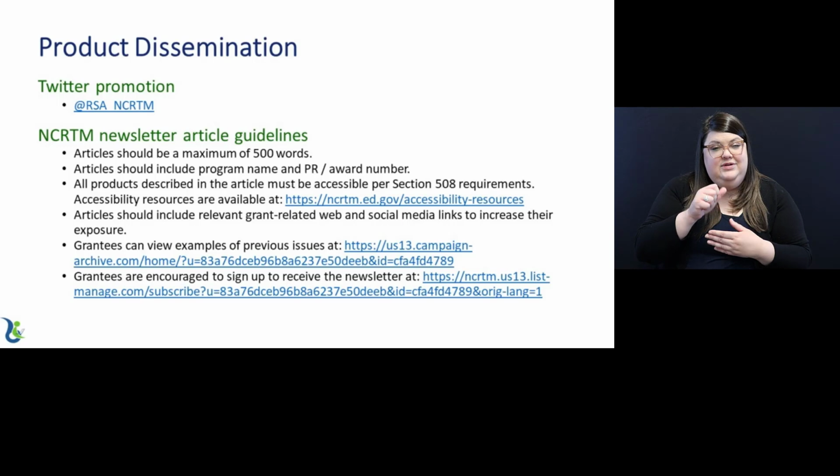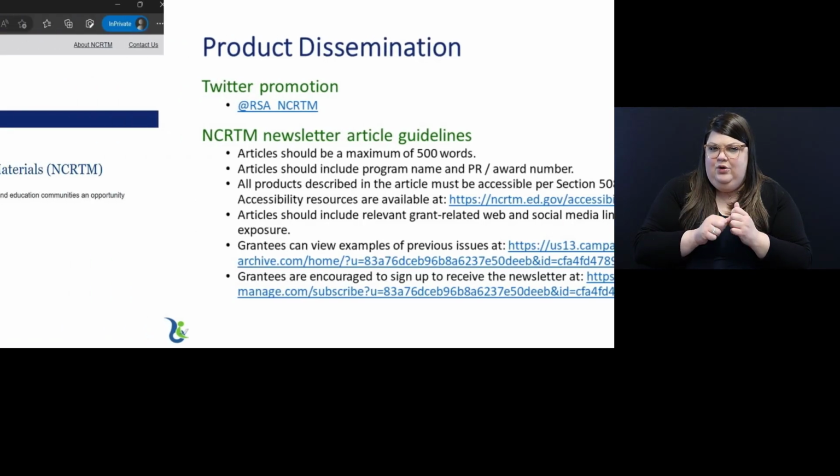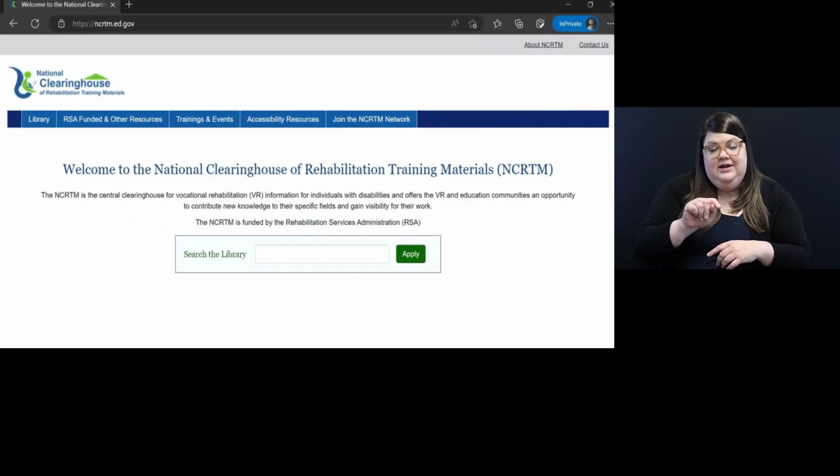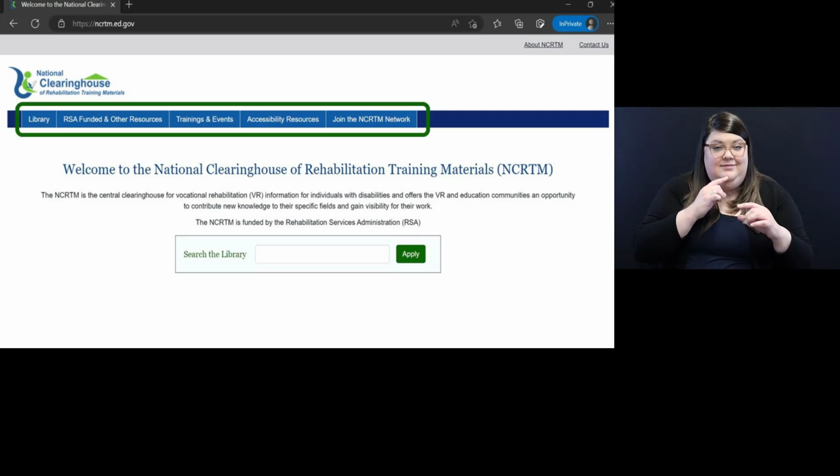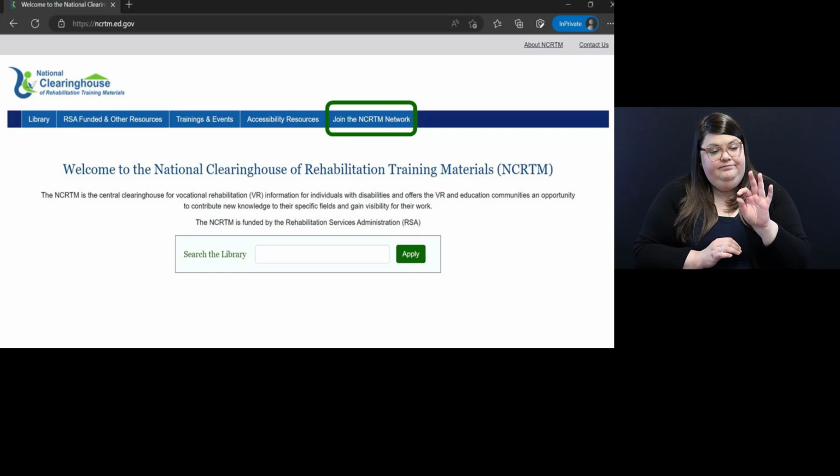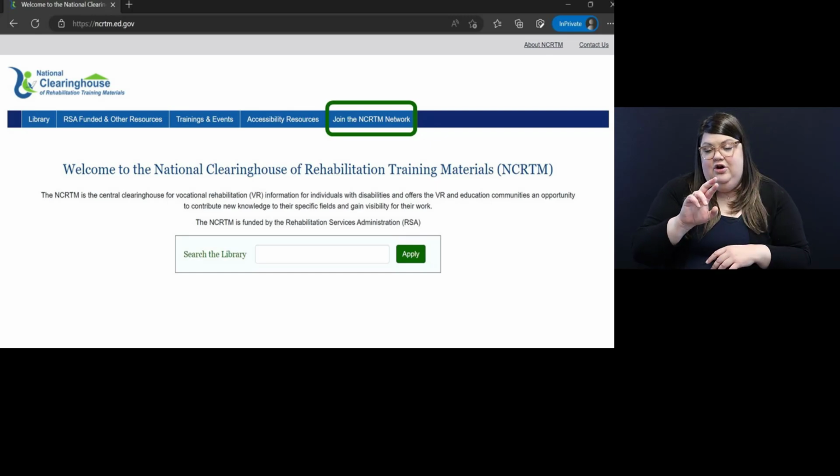Let's quickly review how to sign up for the newsletter. Go to the NCRTM homepage by entering ncrtm.ed.gov in your internet browser. As mentioned previously, the navigation bar on the homepage contains links to direct you to specific NCRTM pages. Select Join the NCRTM Network.